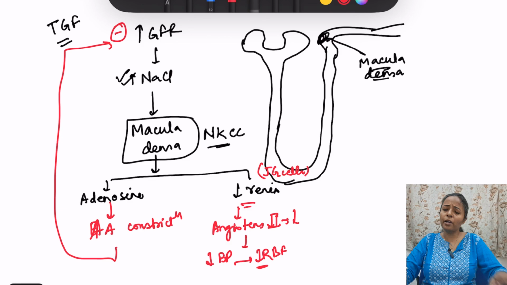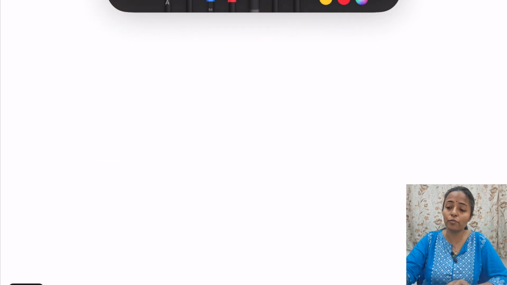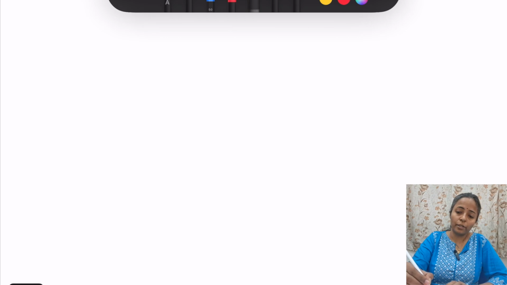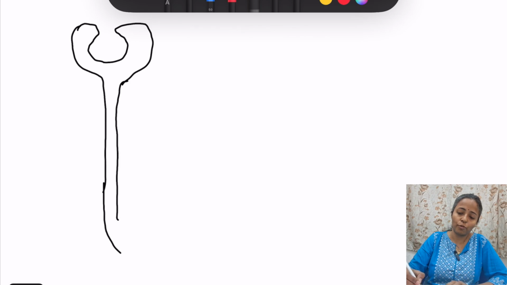Okay. Now going into each individual aspect of various parts of the tubule. So let me draw the diagram first. Say suppose this is the Bowman's capsule. Now here it is going, the descending limb of loop of Henle.